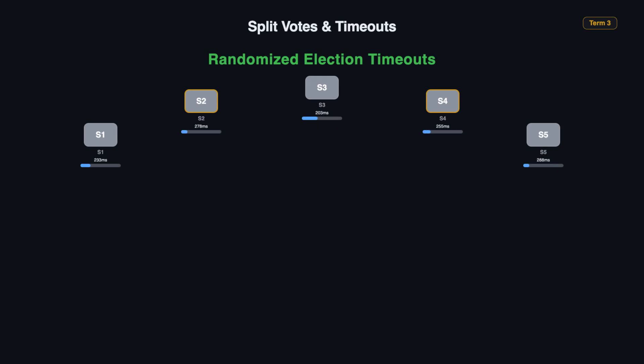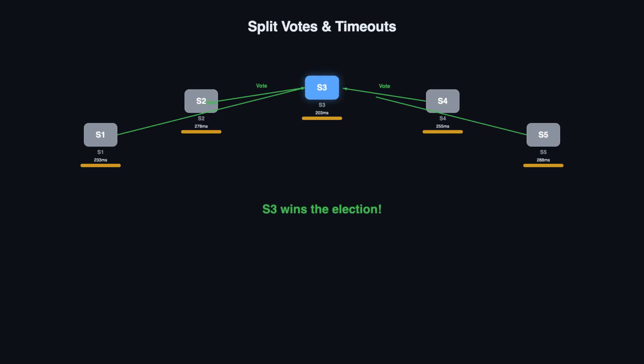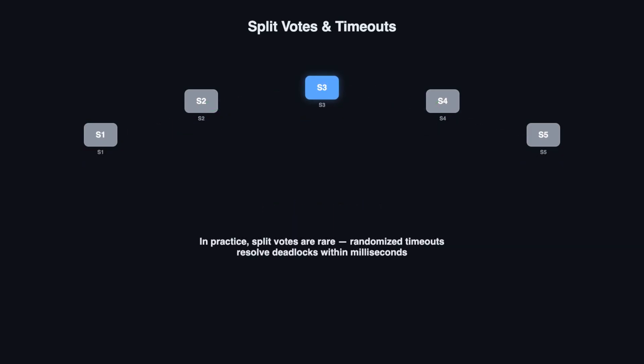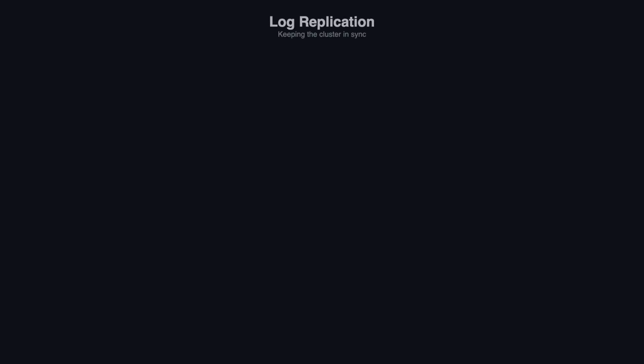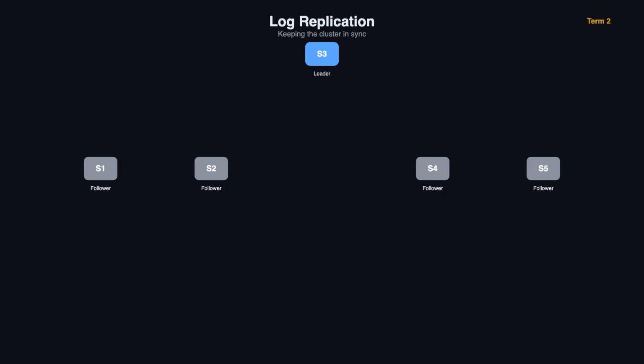Each server picks a random timeout between, say, 150 and 300 milliseconds. Because the timeouts are different, one server will almost always time out first, giving it a head start to collect votes before anyone else even starts campaigning. In practice, split votes are rare. And when they do happen, the randomized timeout resolves the deadlock within a few hundred milliseconds. Now that we have a leader, let's see how it keeps the cluster in sync.